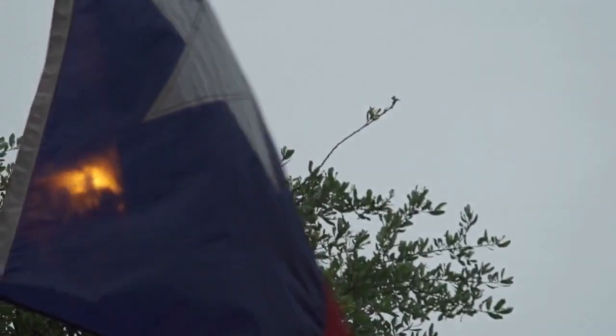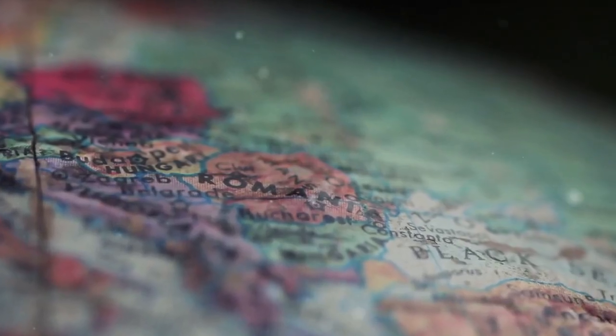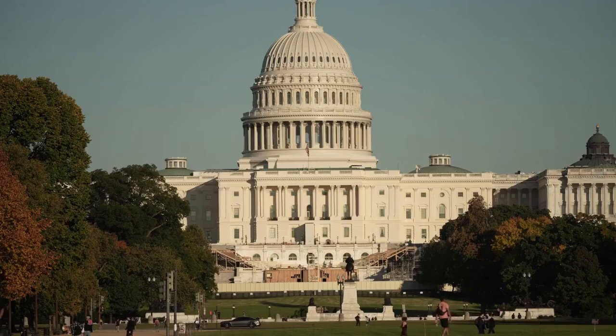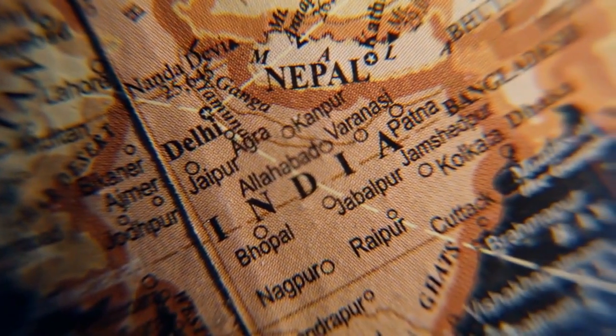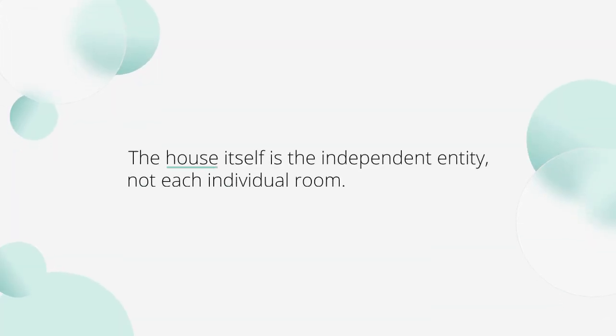Think of it this way: the United States is like a single house, and the 50 states are like rooms within that house. Each room has its own unique features and rules for what happens inside it, but they all operate under the roof and foundation of the main house. The house itself is the independent entity, not each individual room.